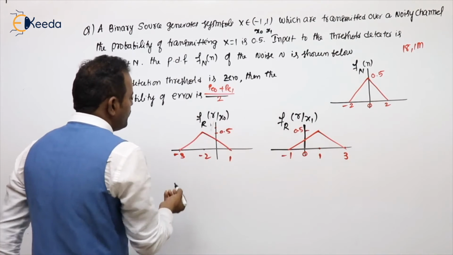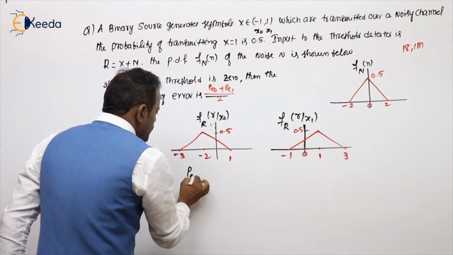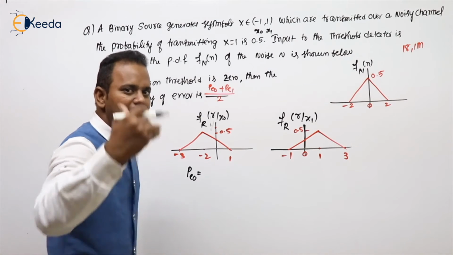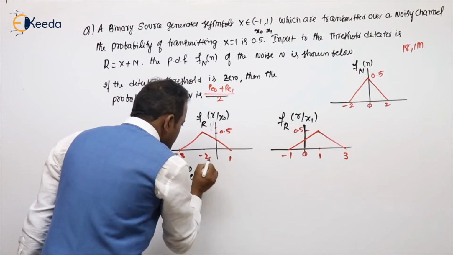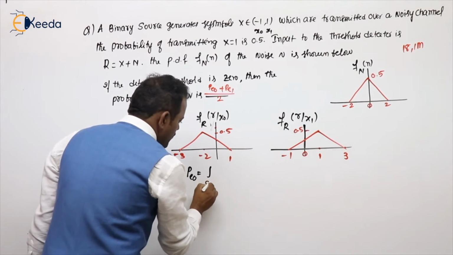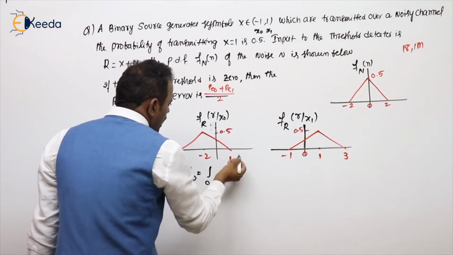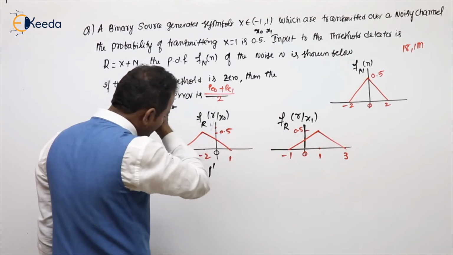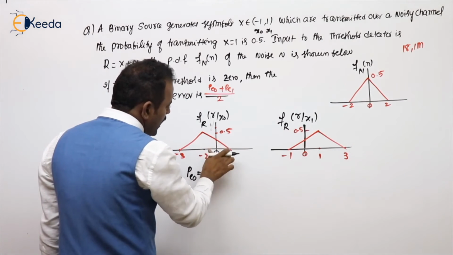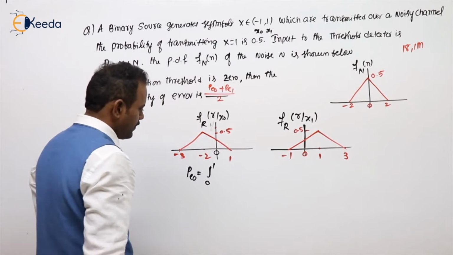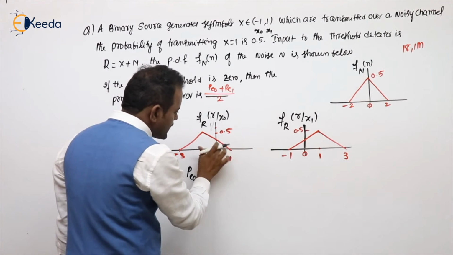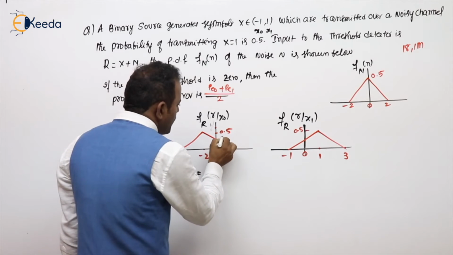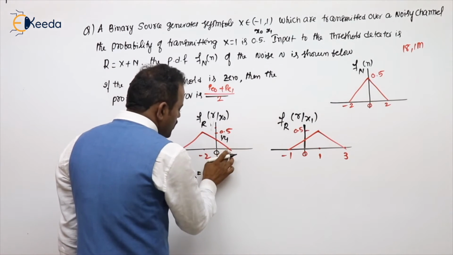The given threshold is 0. Then what is PE0? Probability of error for 0 is nothing but the probability of input greater than threshold. Greater means from threshold. Threshold is given 0. Up to maximum it exists up to 1. So 0 to 1, what is its expression? Coming to the expression of line, it is a decreasing one. Now slope will be negative and this value is 1 by 0.5 means 1 by 4. So 0 to 1 decreasing.